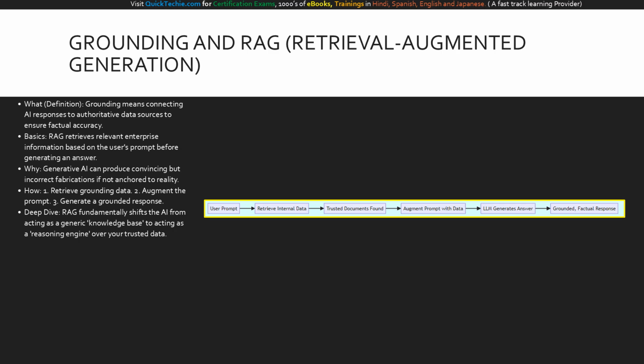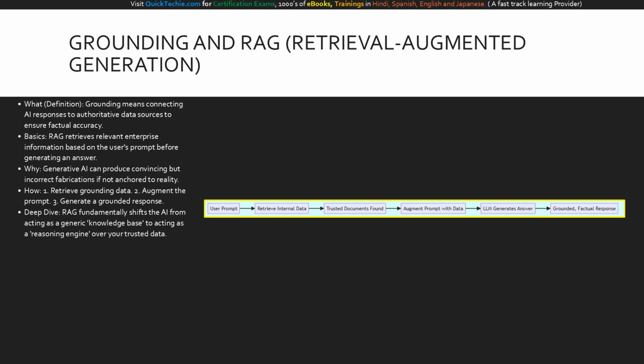How does RAG work? It is a three-step process. First, when a user asks a question, the system retrieves grounding data from your internal files. Second, it augments the user's prompt with those facts. Third, it uses the language model to generate a response based only on that provided data. The deep dive here is a paradigm shift. RAG stops the AI from acting as a generic internet encyclopedia and forces it to act as a highly focused reasoning engine that only reads and summarizes your trusted enterprise data.